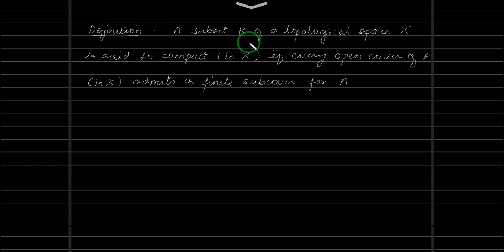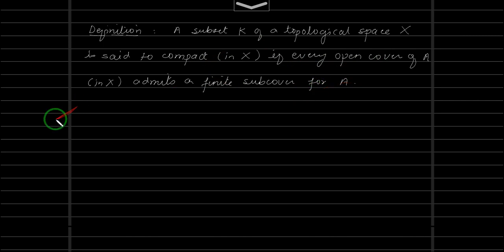To show that some subset K is not compact, what we need is to get one open cover which will not have a finite subcover. I repeat: to show that some set is not compact, you need to find an open cover which will not admit a finite subcover. Then that set K will not be compact, because the definition says if you take any open cover, it should have a finite subcover.